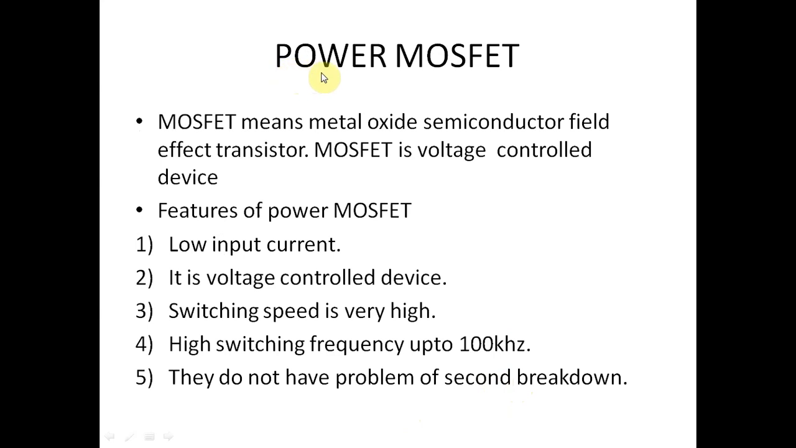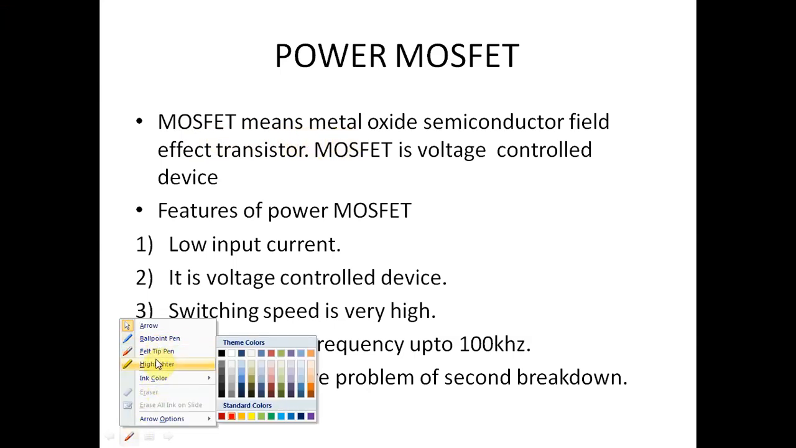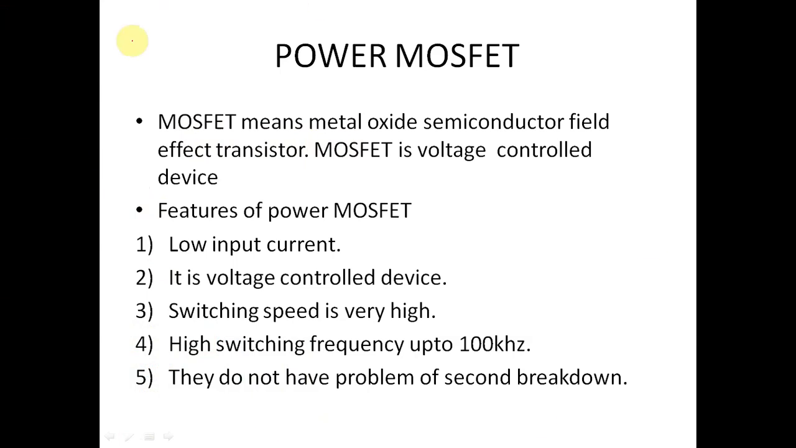What is the meaning of power MOSFET? Power, you already know, refers to controlling high power, and MOSFET is nothing but metal oxide semiconductor field effect transistor. MOSFET means metal oxide semiconductor field effect transistor. Power BJT is a current controlled device, but MOSFET is a voltage controlled device.